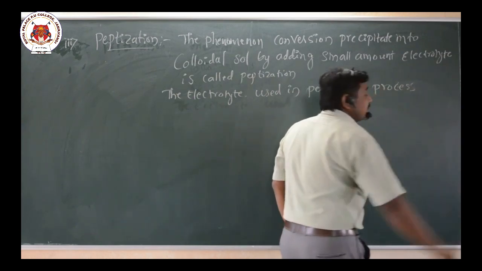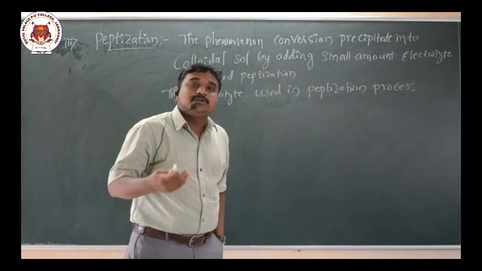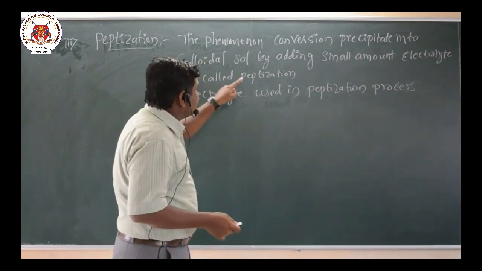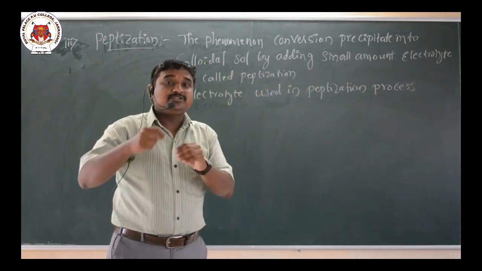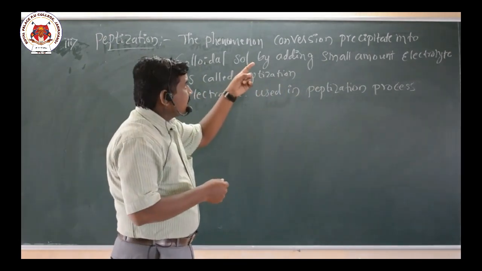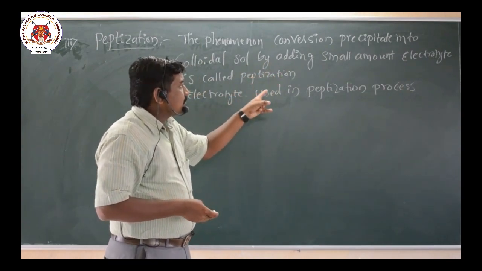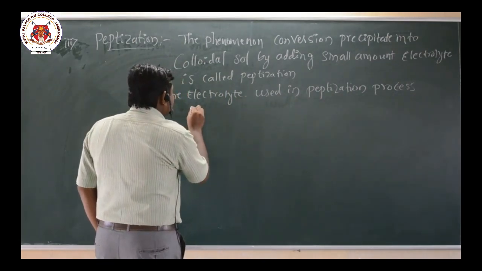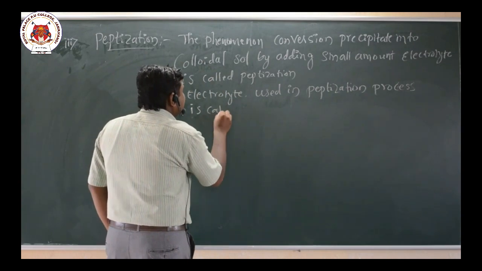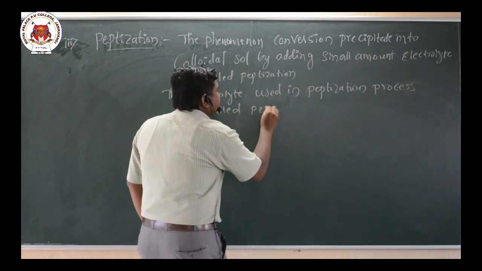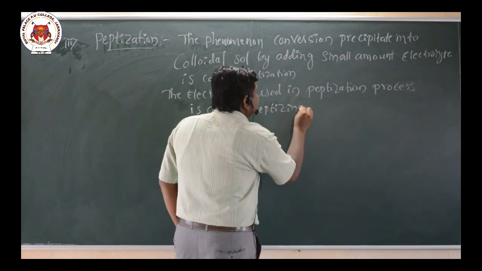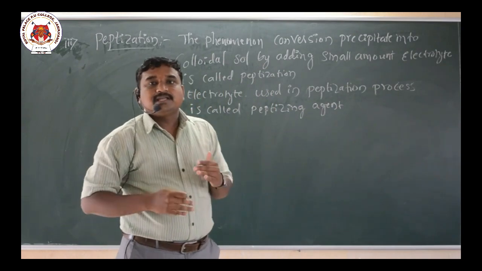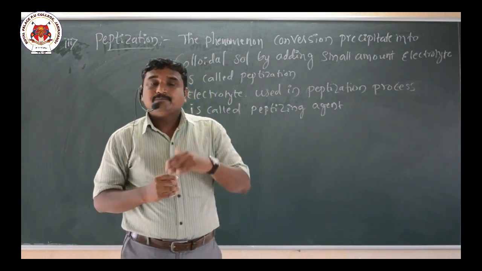We already know the peptization process: the conversion of precipitate into colloidal salt, by adding a small amount of electrolyte. That process is called peptization. And the electrolyte added for the conversion of precipitate into colloidal salt, the electrolyte used in the peptization process, is called the peptizing agent. That means the electrolyte which brings about peptization is called the peptizing agent.